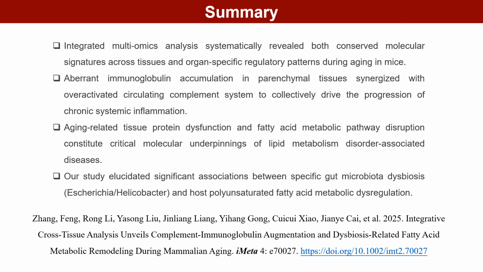We found that aberrant immunoglobulin accumulation in parenchymal tissues synergized with the overactivated circulating complement system to collectively drive the progression of chronic systemic inflammation. Besides, we demonstrated that aging-related tissue protein dysfunction and fatty acid metabolic pathway disruption constitute critical molecular underpinnings of lipid metabolism disorder-associated diseases. Our study elucidated significant associations between specific gut microbiota, Escherichia and Helicobacter, and host polyunsaturated fatty acid metabolic dysregulation,